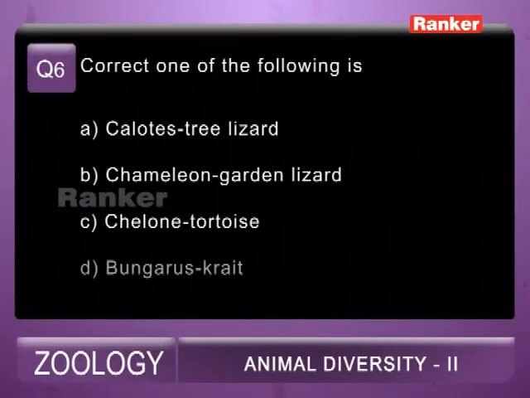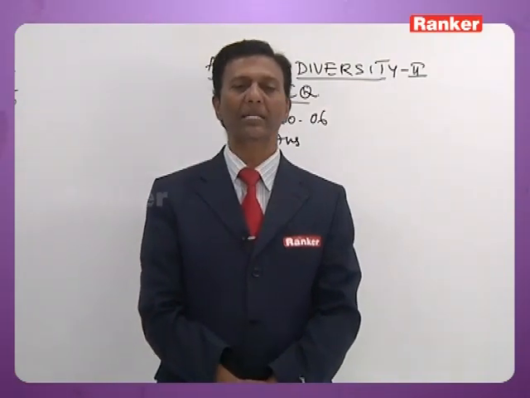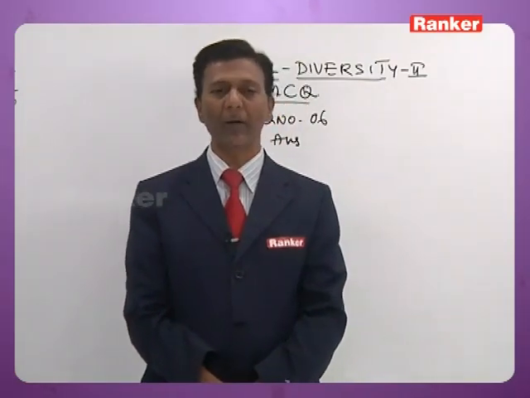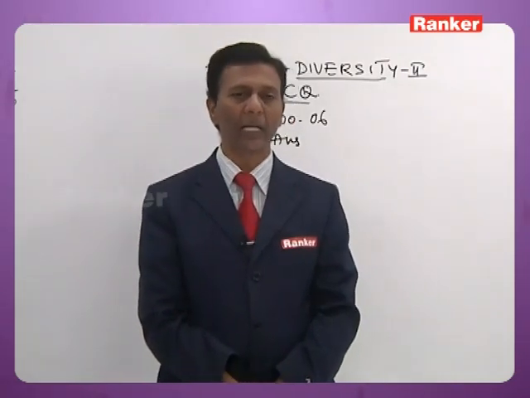So the sixth question, I shall read out the question for you. The correct one of the following is A. Calotes, tree lizard, B. Chameleon, garden lizard, C. Chelone, tortoise, D. Bungarus, krait. Calotes lives in gardens, you know. It is a garden lizard. It's not a tree lizard. It is a garden lizard.